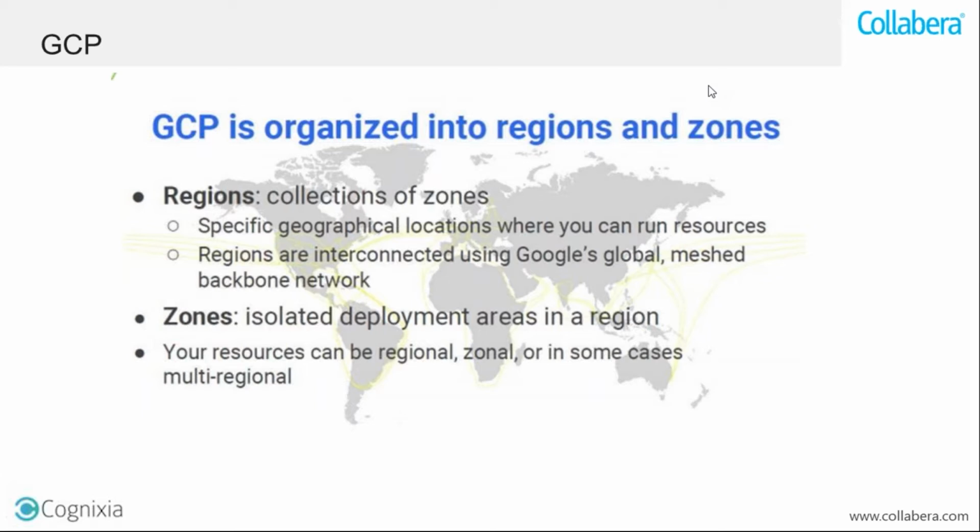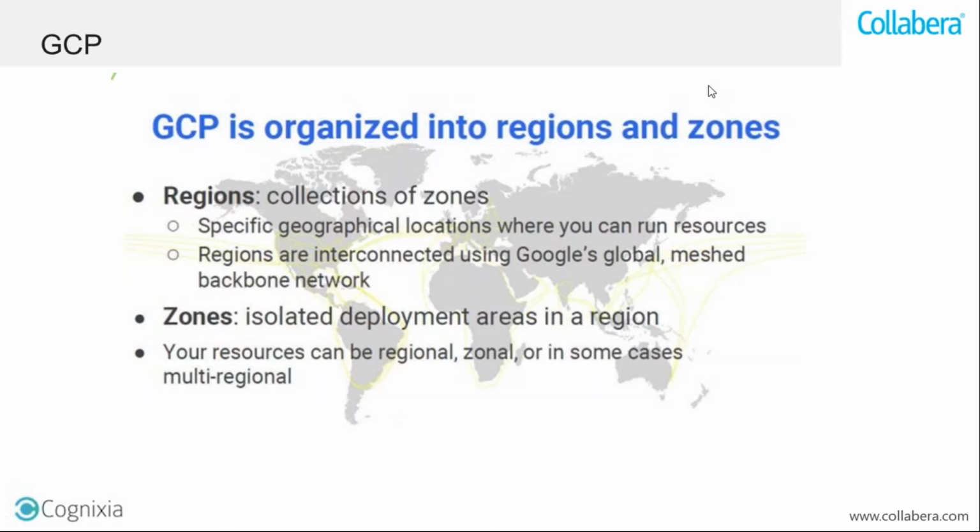Now, what is a region? A region can be US Central, US East, US West, Asia Pacific, European region, likewise. And in those regions, there will be a cluster of data centers which are called zones. So regions are the collection of zones, specific geographical locations where you can run resources.